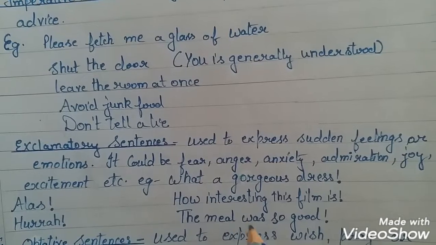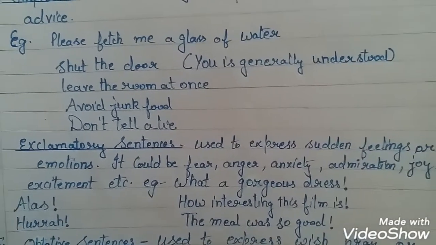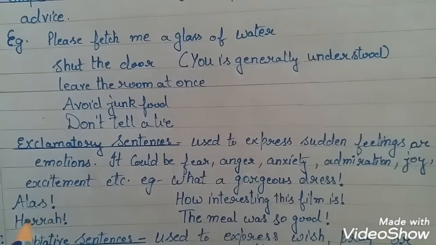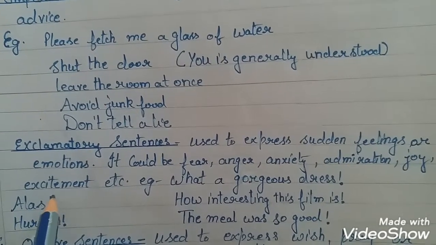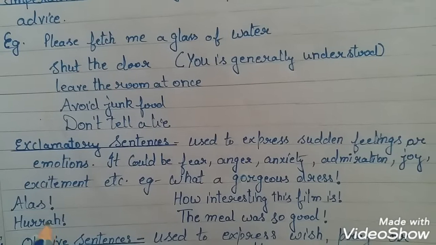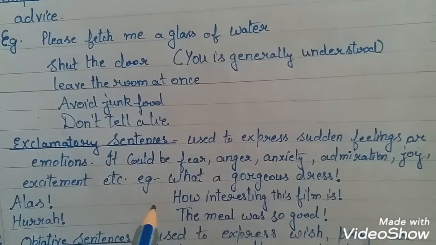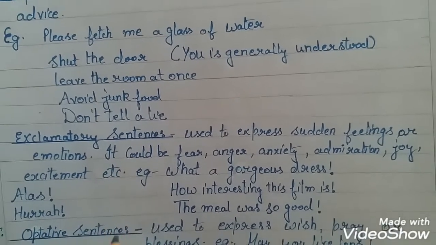Sometimes in some sentences the words so and such are also used. And alas and hurrah are interjections. Interjections are words which express sudden feelings, and they are followed by an exclamation mark. So sentences which begin with words like what, how, alas, hurrah are exclamatory sentences.